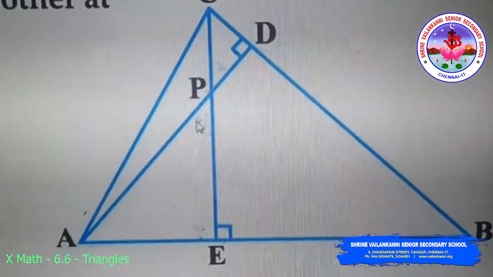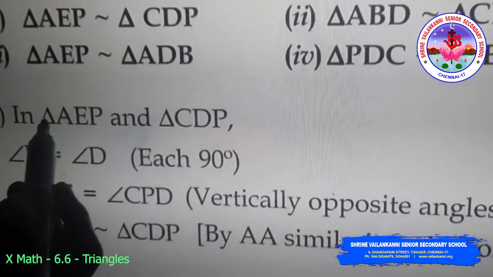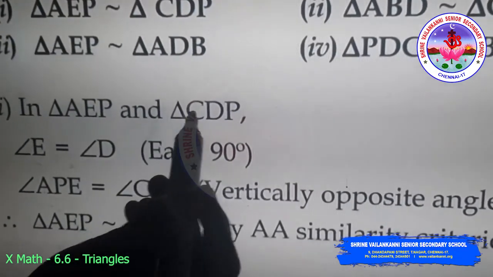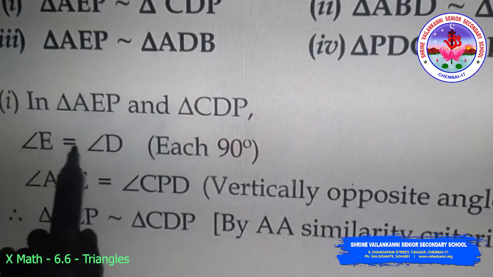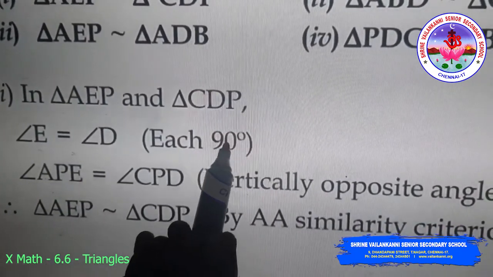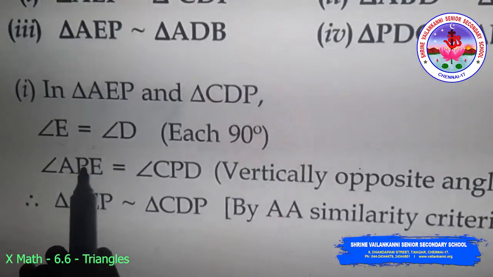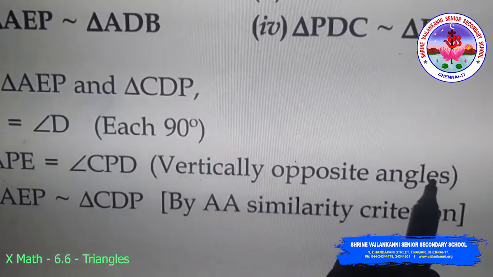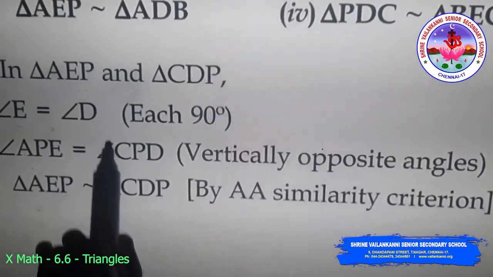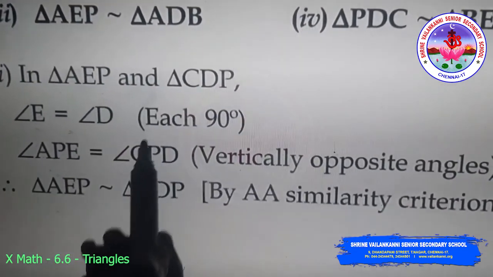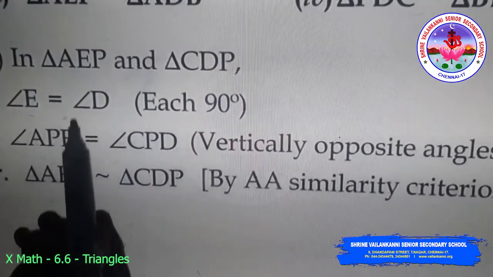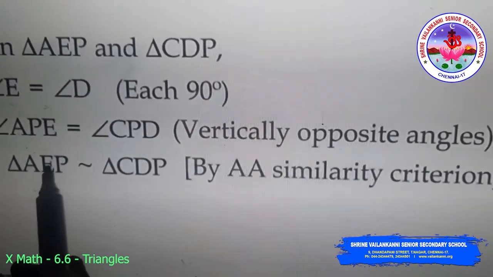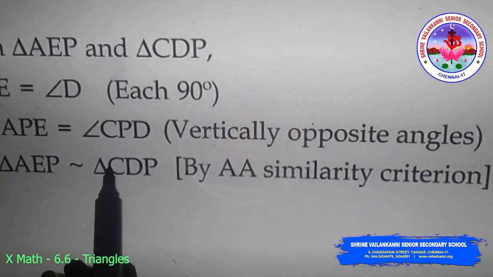So thus I got two angles from triangle CPD and APE are equal. So now coming to the solution here, in triangle AEP and triangle CDP, angle E is equal to angle D, each angle 90 degrees, and angle APE is equal to angle CPD, vertically opposite angles are equal. So when two corresponding angles of these triangles are equal, automatically by AA similarity, triangle AEP is similar to triangle CDP.